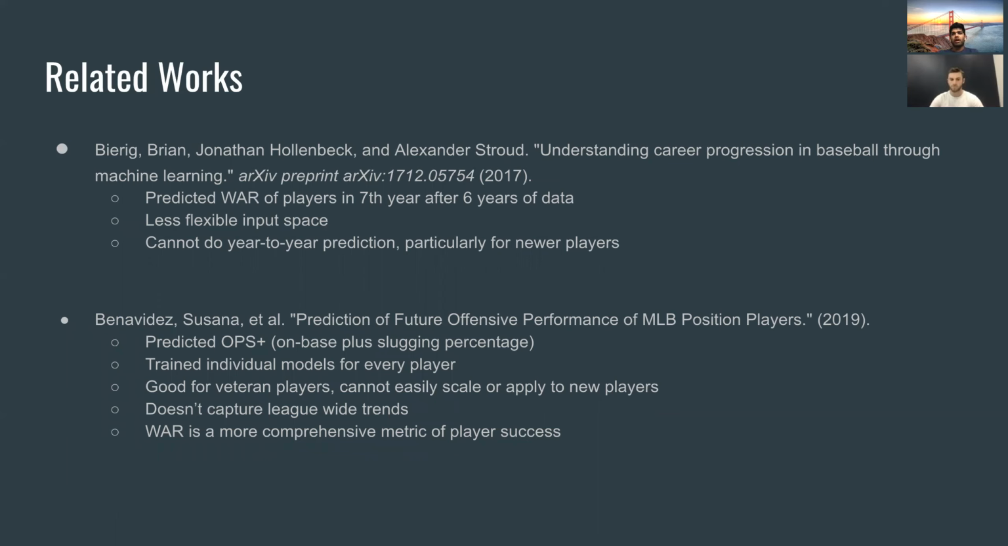And the second paper we looked at predicted OPS, which is a different stat, on base plus slugging. Again, it trained individual models for every player. So it wasn't great for players that were newer and didn't have a lot of data. It was good for predicting players that already had 6, 7, 8 years and were predicting their following year. But because it was player by player, it didn't capture league-wide trends. And we also felt that WAR was a more comprehensive metric than OPS. So that's why we chose it for our project.